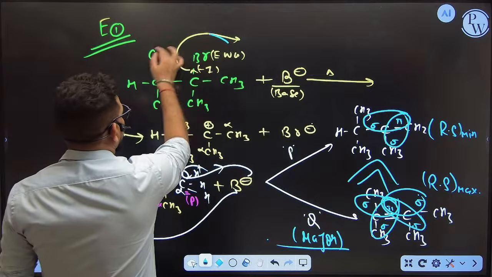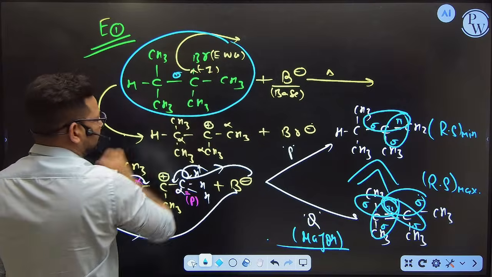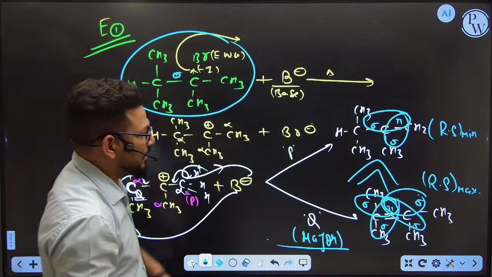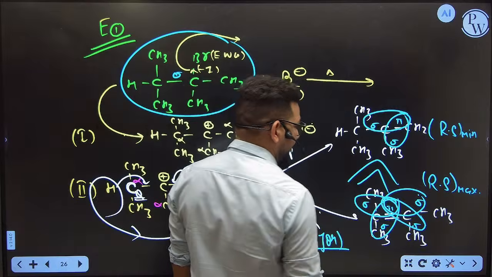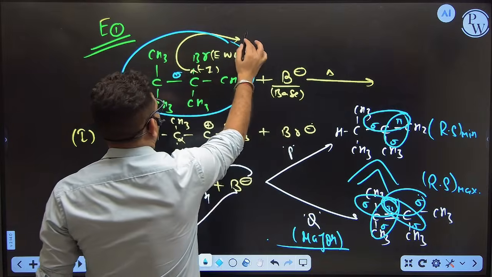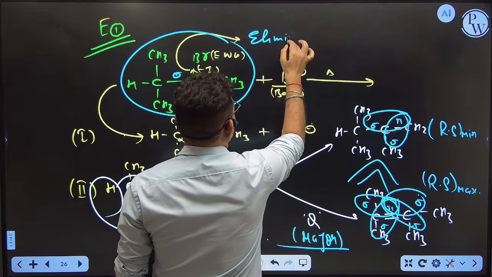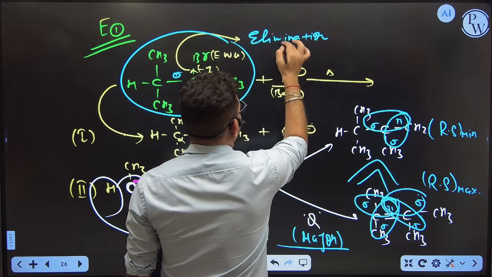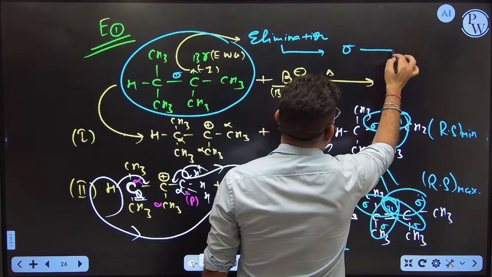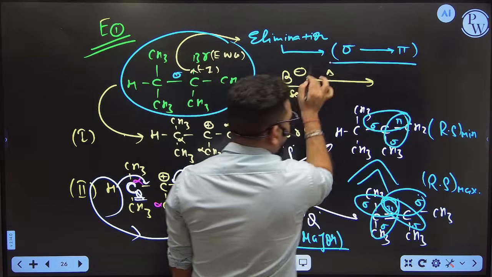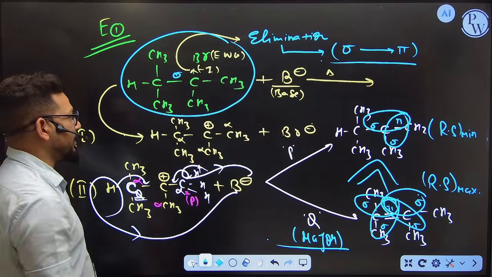And you know what? In this compound you can see only sigma bonds are there. But after the elimination, you will get which kind of bond here? Pi. That means, ultimately, what is the meaning of elimination? The meaning of elimination is very simple: conversion of the sigma bond into a pi bond. But keep in your mind, when you are going to define the elimination, you need a base.